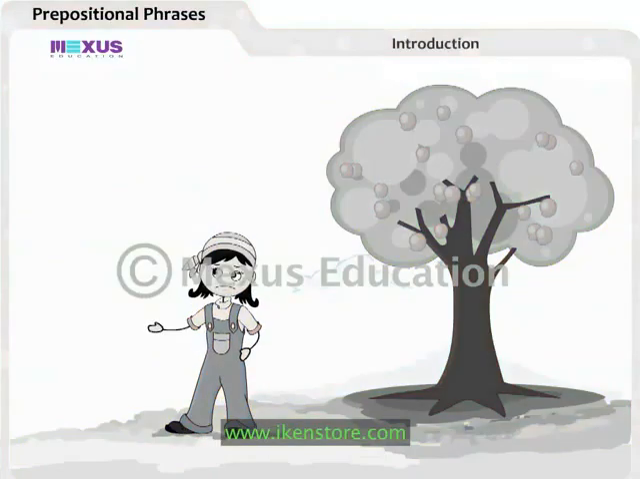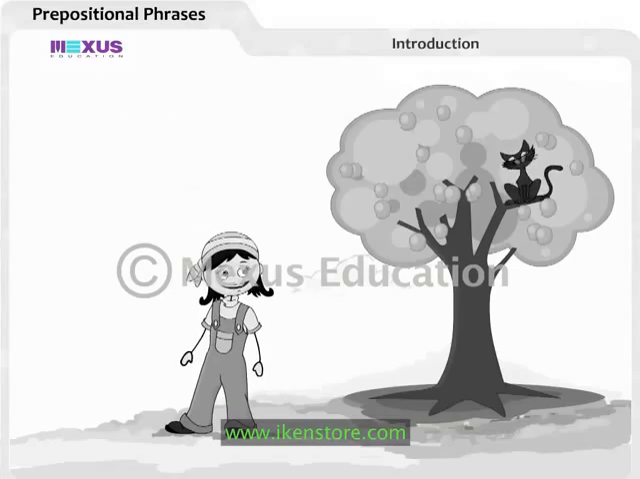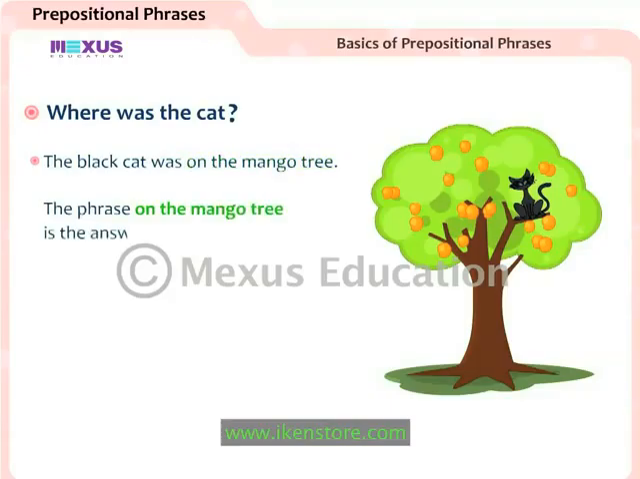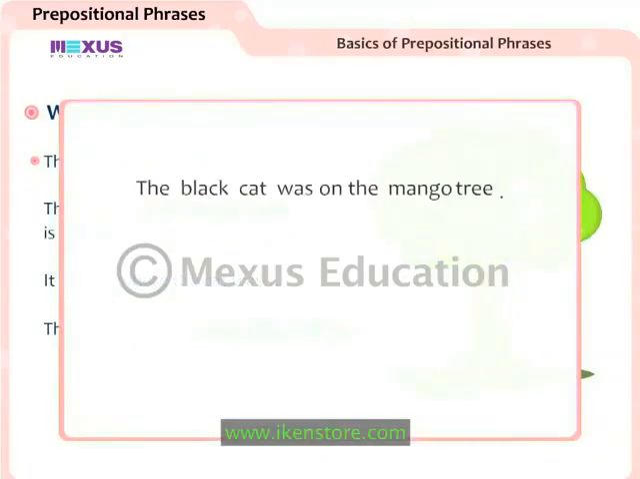Shalini lost her black cat. She went searching for her cat and found it sitting on the mango tree. Where was the cat? The black cat was on the mango tree. The phrase "on the mango tree" is the answer to this question. It tells us where the cat was. Therefore, this is a prepositional phrase. The prepositional phrase begins with the preposition "on" and ends with the noun "tree."